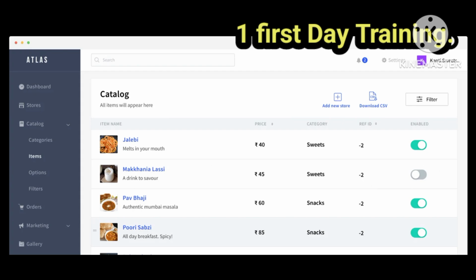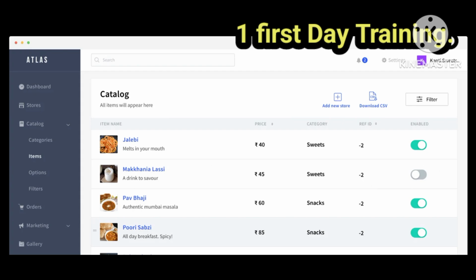So what is the better option? I'll stock out this option. So at the aggregator UI only, when you are searching on Swiggy and Zomato, when you see this option, you will not be able to place an order for it. It will show that the item is stocked out. So if I stock out this option, nobody will be able to place the order for this item, so I don't have to cancel any orders. The fewer cancellations I have, the more growth the restaurant can have on the aggregator platform.